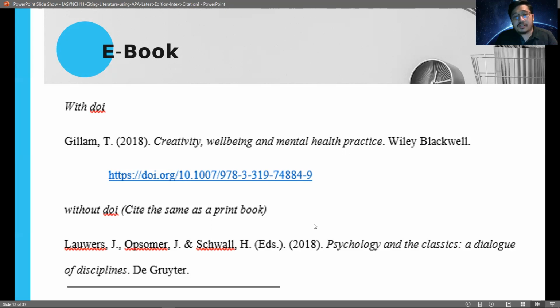Now we have two options here. If the ebook is from a certain website, or if you got the ebook from a specific website, you have to state the hyperlink where you've accessed that ebook. Now, if the ebook is a downloadable ebook, and since this is from a website that doesn't let you read online but rather lets you download the ebook, then there's no need for you to state the hyperlink. Just state the name of the institution that published that ebook.